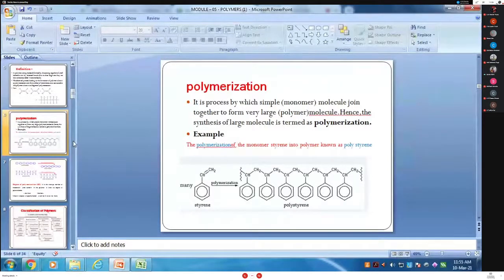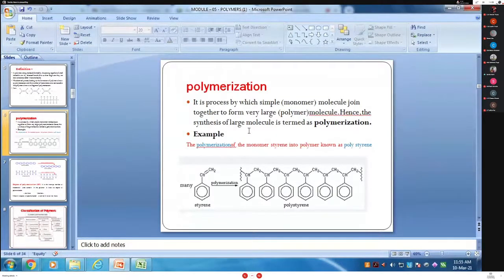Tell me, anyone. Whoever understood, say it. Ma'am, it is a chemical reaction or process through which polymers are formed. Yes, known as polymerization. What is the example of this polymerization? Ma'am, formation of polystyrene. Yes, styrene to polystyrene.